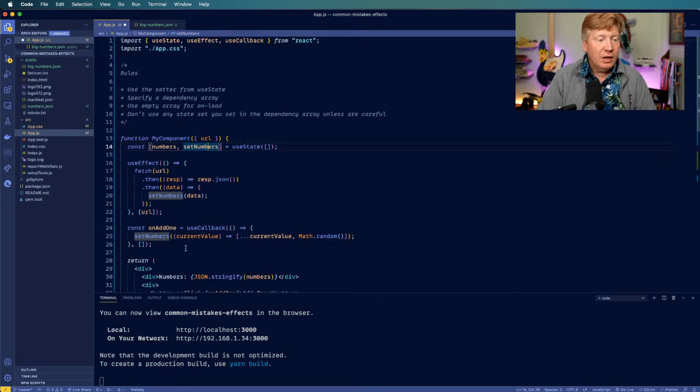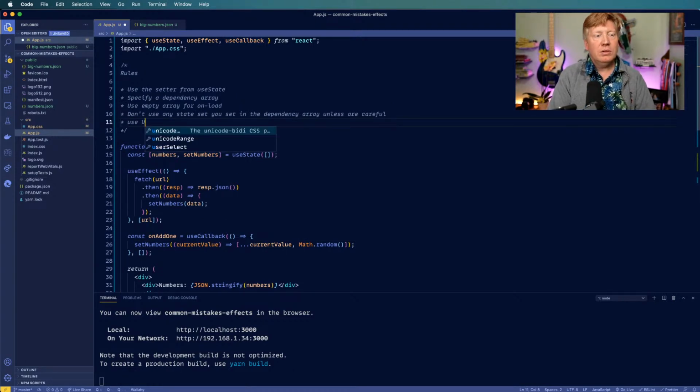So let's see. Okay, are there any rules to learn from the use callback thing? I would say just use callback for callbacks.